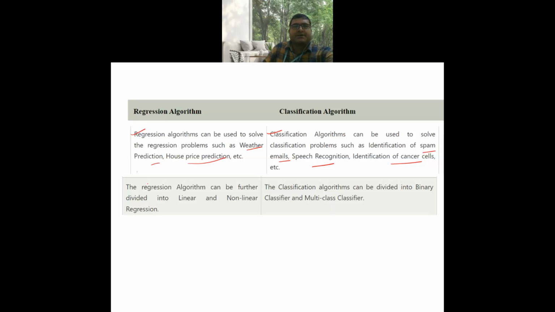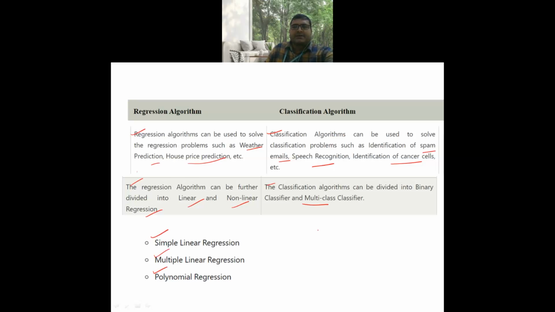The regression algorithm can be further divided into linear and nonlinear regression. The classification can be divided into binary classifier and multi-class classifier. Regression algorithms are simple linear regression, multiple linear regression, and polynomial regression.